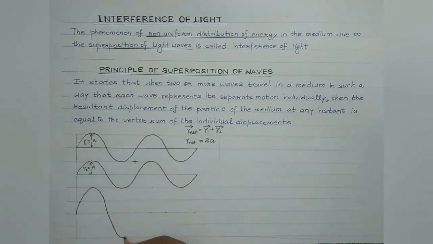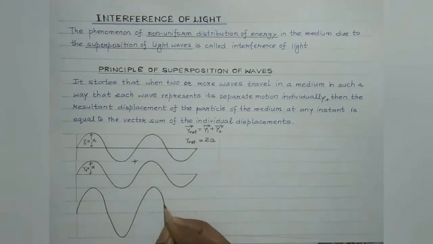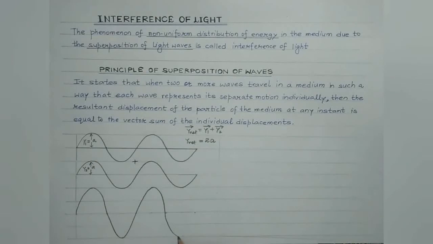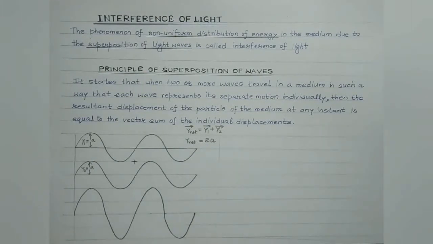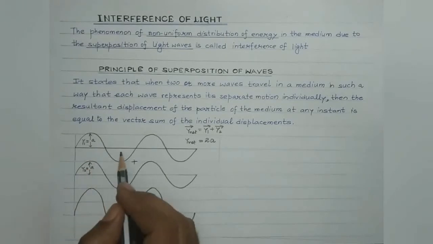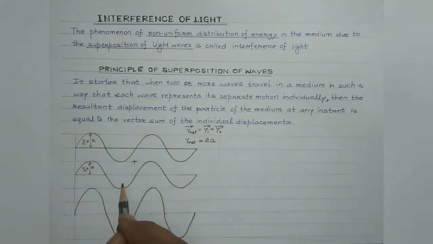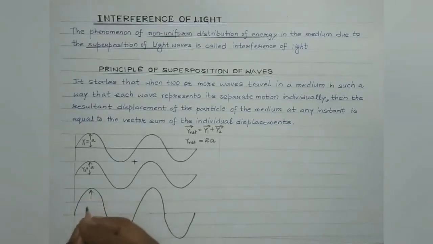Here the amplitude is maximum and hence the intensity is maximum. This corresponds to the constructive superposition and results into constructive interference, right? So basically at these points where the crest of one wave falls on the crest of the other, or the trough of one wave falls over the trough of the other, the intensity of the wave is maximum, and this is known as constructive interference, right? So here the amplitude will be twice A.